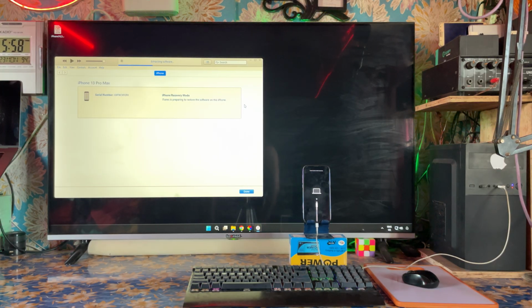So, it's extracting the software. When it starts to restore, or the preparation of restoring, then we will see. Now here it's extracting, so we will have to wait, guys, and see what's going to happen.